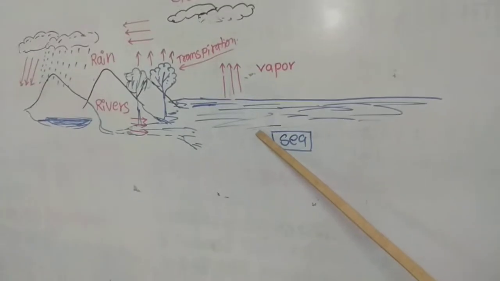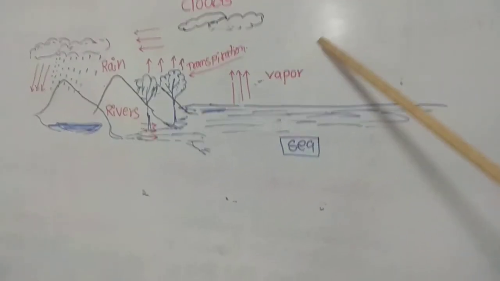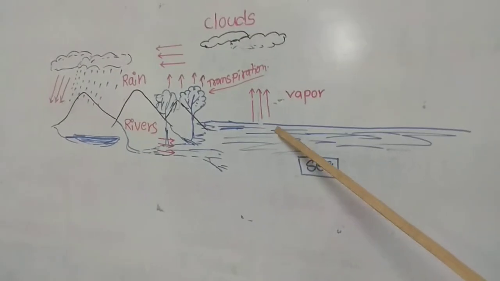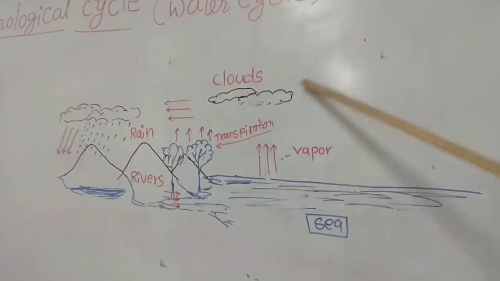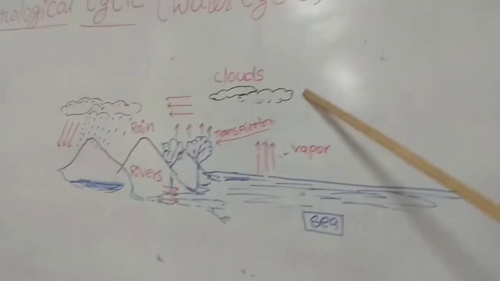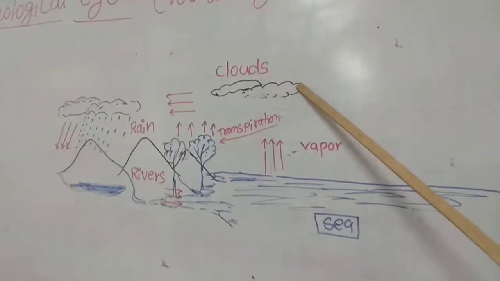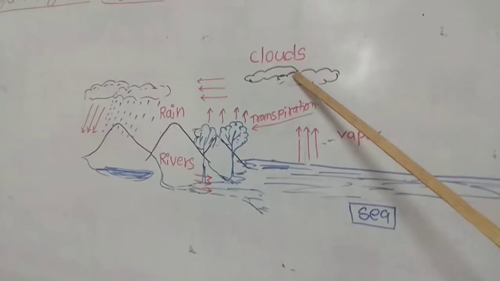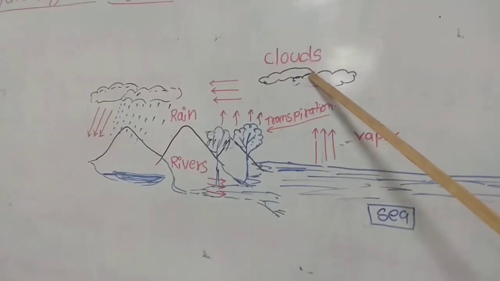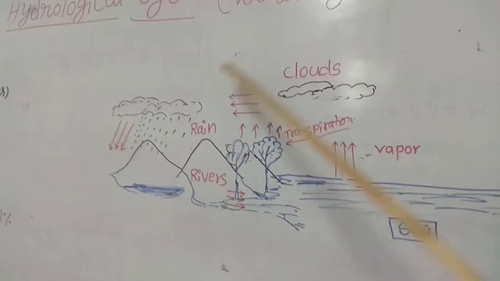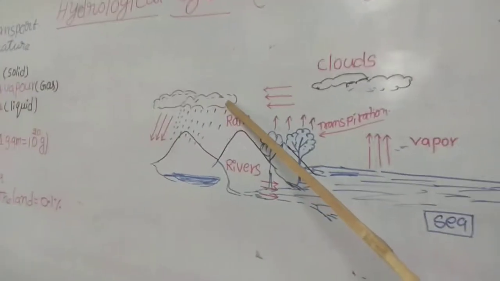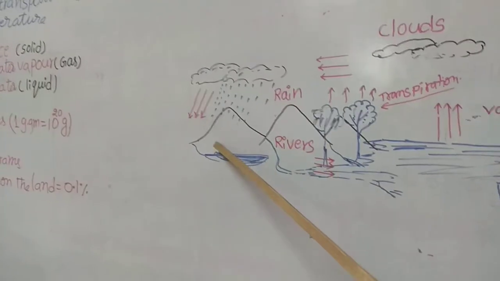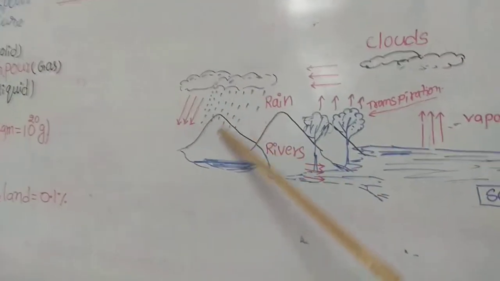This is the sea. During daytime, due to the solar radiation, water turns into water vapor. When water vapor goes to high elevation, it is transformed into clouds. When clouds receive cold winds, the water vapor present in the clouds gets condensed, and we can observe precipitation.